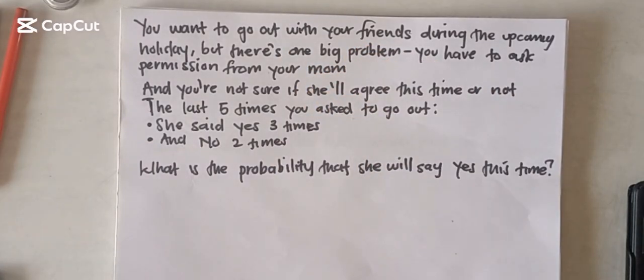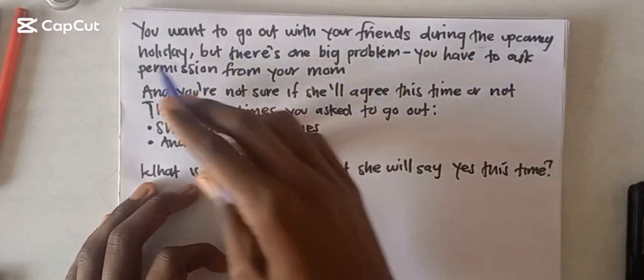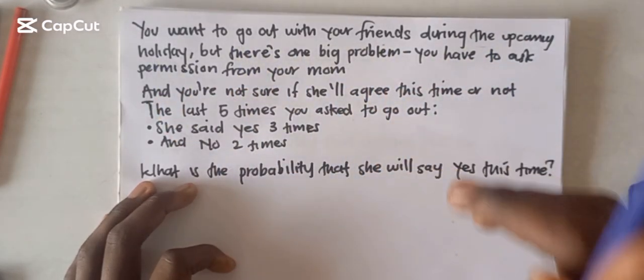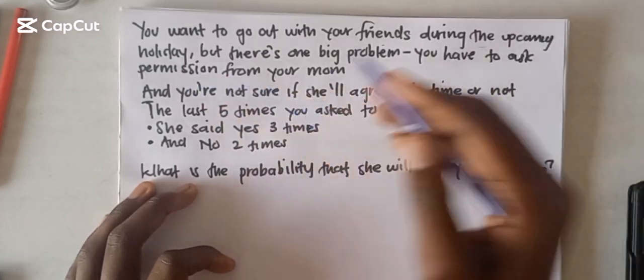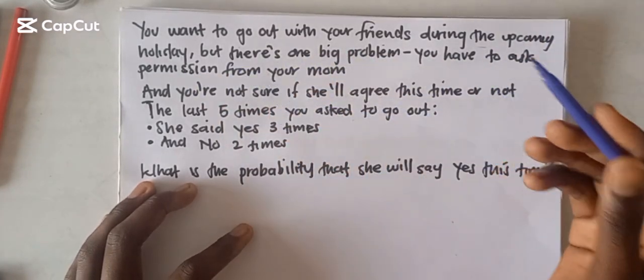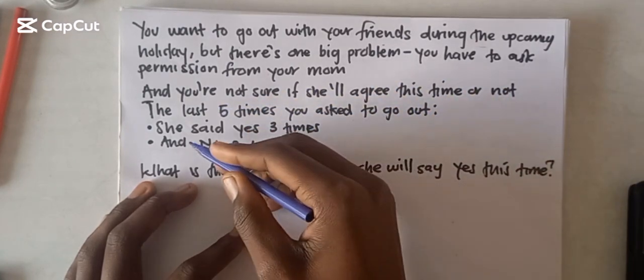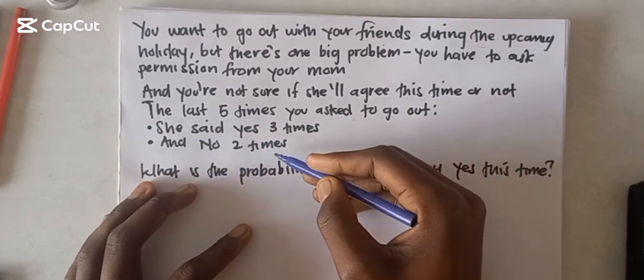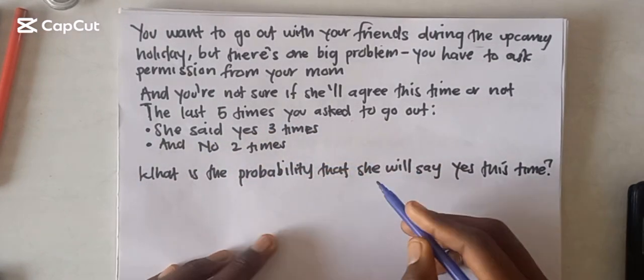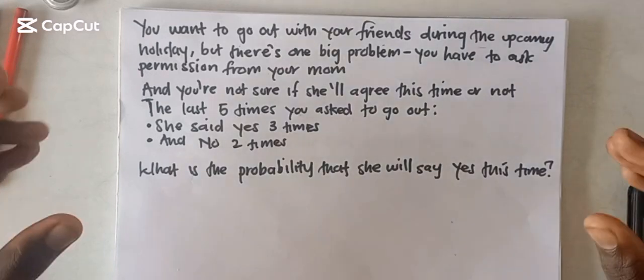So here's another example. It says that you want to go out with your friends during the upcoming holiday, but there is one big problem. You have to ask permission from your mom, and you are not sure if she will agree this time or not. The last 5 times you asked her to go out, she said yes 3 times and no 2 times. So what is the probability that she will say yes this time? This kind of probability can also help you to know the chances you have to get something that you want.